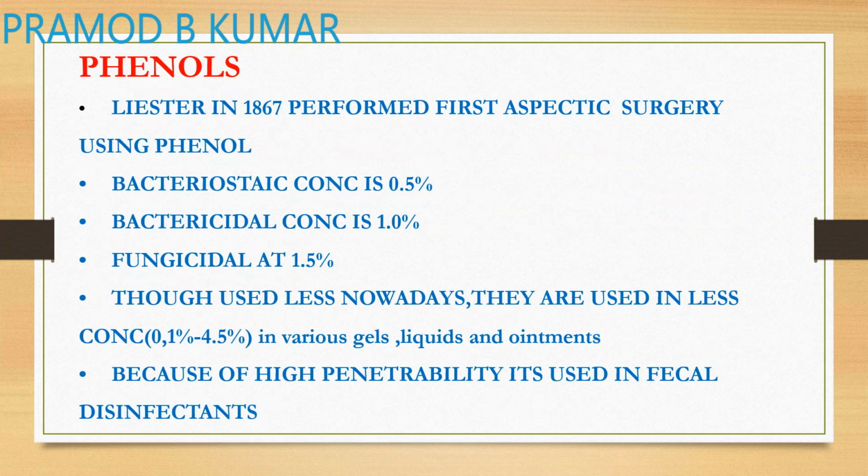Next is phenols. Phenol was first used by Lister in 1867. The first aseptic surgery was done using phenol. Just imagine they used phenols, and you know, it's very corrosive. So the concentration matters: at a concentration of 0.5% it acts as a bacteriostatic agent, at 1% it acts as a bactericidal, and 1.5% can act as a fungicidal.